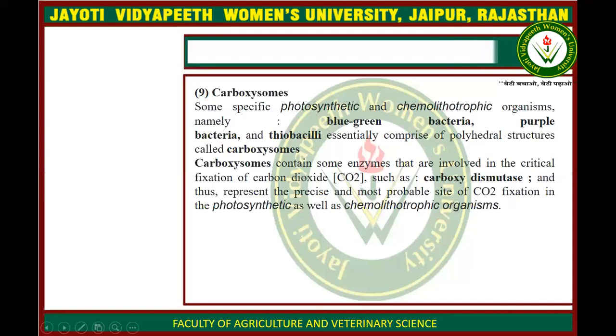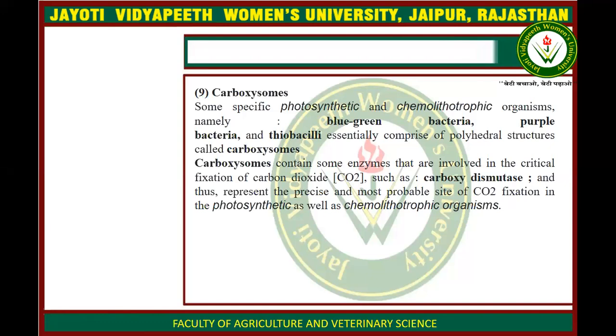Next is carboxysomes. As the name indicates, carbo means they are involved in carbon dioxide fixation in photosynthesis. These carboxysomes are present in some specific photosynthetic and chemolithotrophic bacteria such as blue-green bacteria, purple bacteria, and thiobacilli.